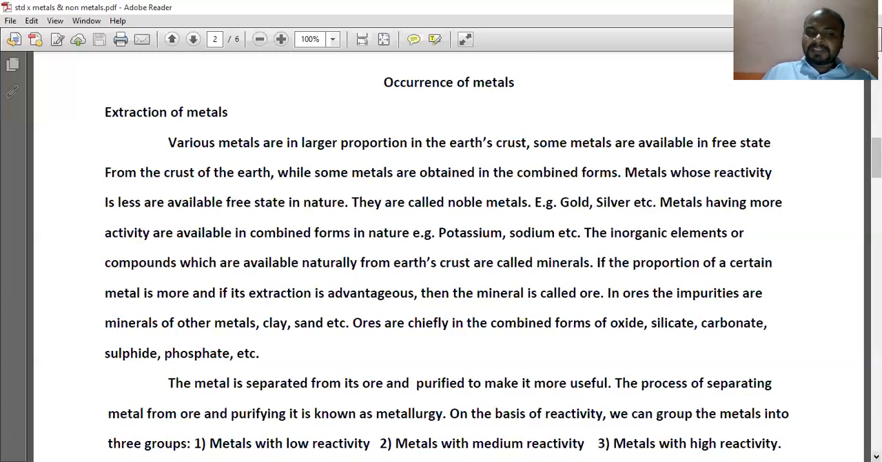So one more time, we will just see the starting part of this paragraph. A metal is separated from its ore and purified to make it more useful. The process of separating a metal from its ore and purifying it is known as metallurgy. On the basis of reactivity, we can group the metals into three groups: metals with low reactivity, metals with medium reactivity, and metals with high reactivity.